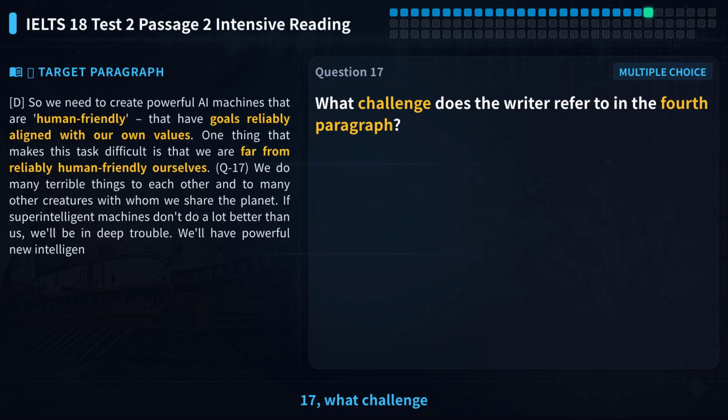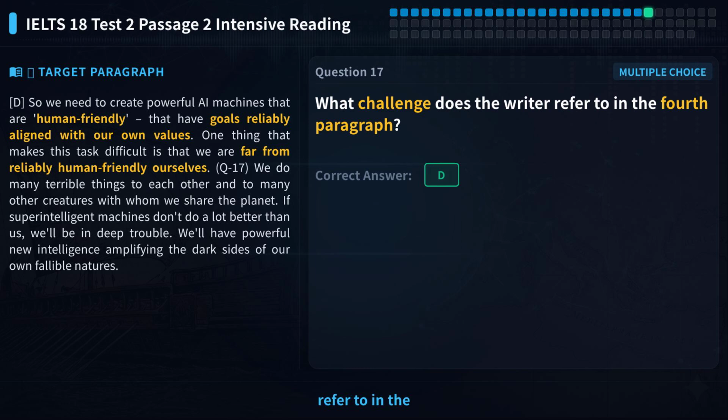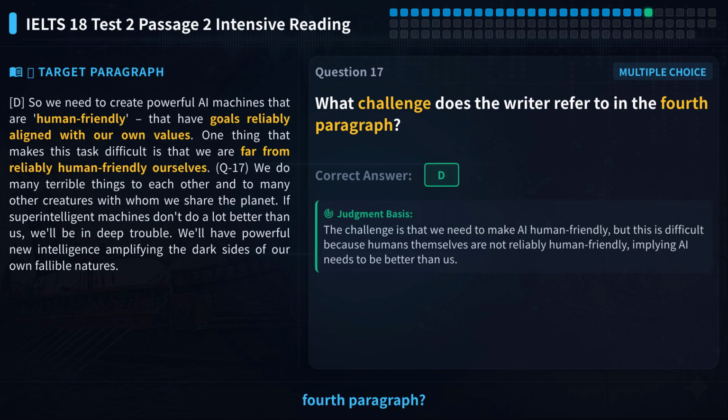Let's look at question 17. What challenge does the writer refer to in the fourth paragraph? Options: A. Encourage humans to act with principles. B. Decide which values to share. C. Create a better world for all creatures. D. Ensure AI is more human-friendly than us.